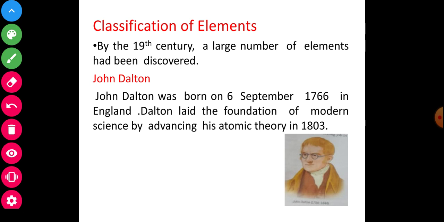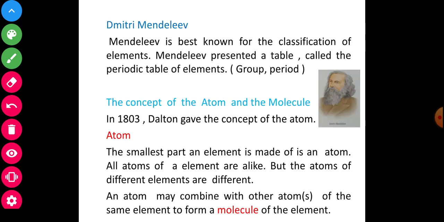I discussed this previously in my video. Dalton laid the foundations of modern science, and he gave the atomic theory in 1803. See and observe.